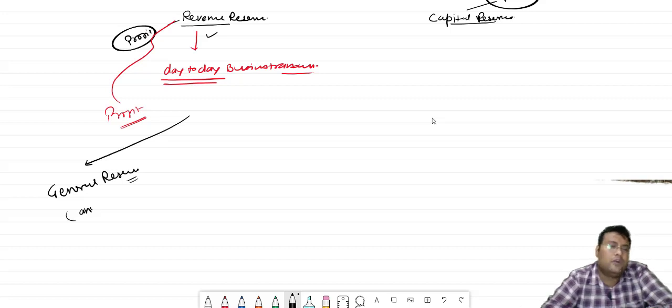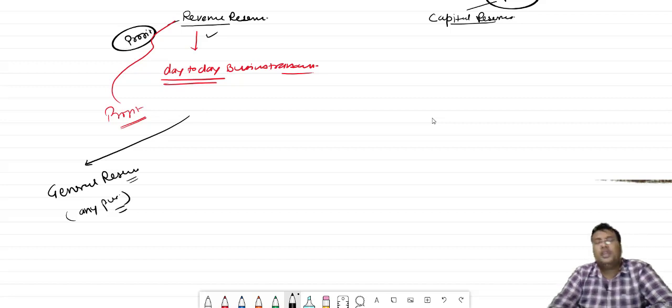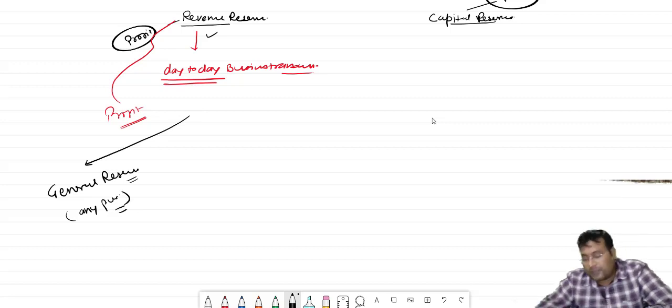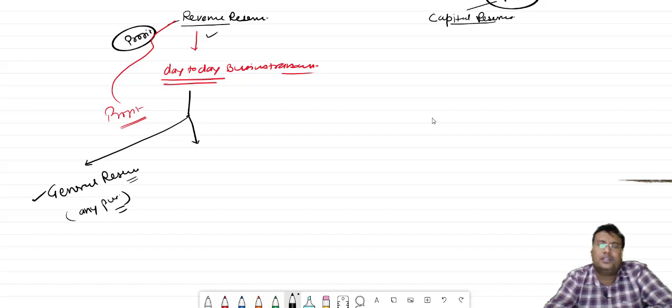Now general reserve is for any purpose, bacha. Any purpose means, like suppose any type of loss is there. For covering that type of loss, we have a fund which is known as general reserve. General reserve is also created from revenue profit. Out of that, one more is there which is known as specific reserve.